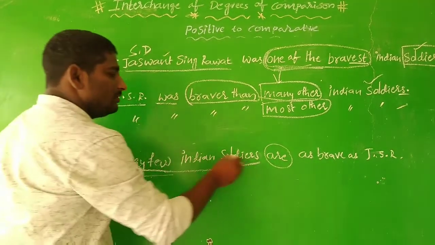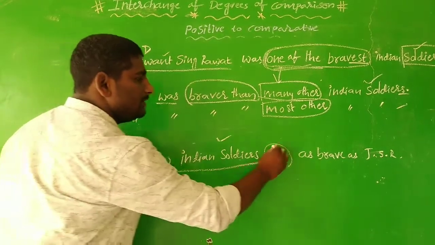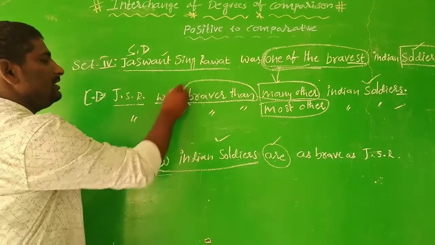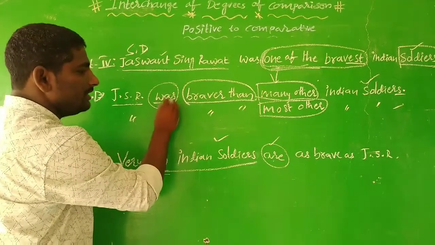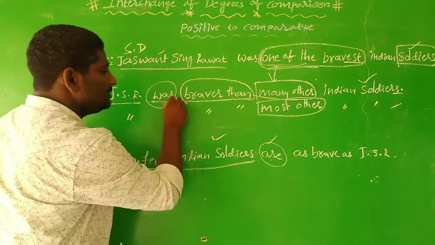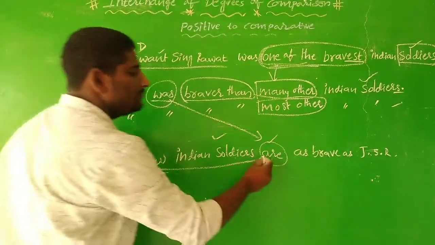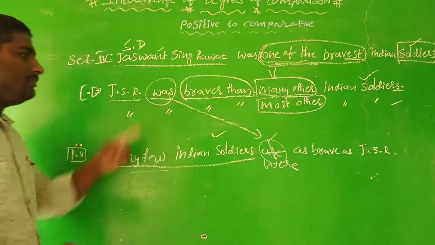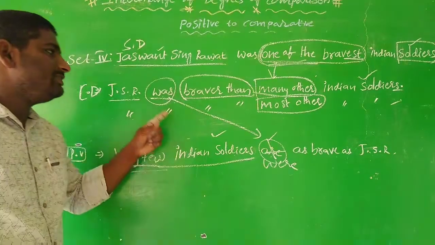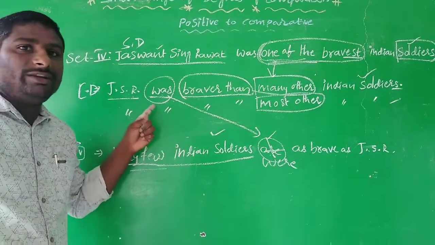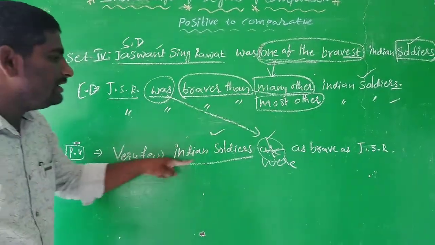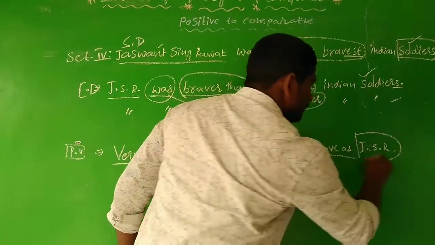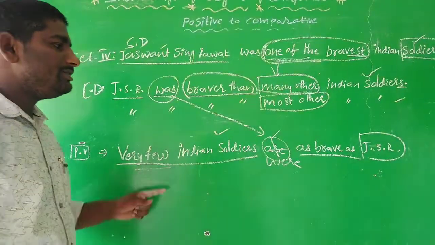So Indian soldiers, it is plural form. That's why we used the helping verb in plural form. Here Jaswant Singh is singular, so "was" is there, and you cannot use "is" or "are". So that's why you need to make it a singular verb. The tense is also something you need to remember. In which tense it is expressed is also very important. So, very few Indian soldiers were as brave as Jaswant Singh Rawat. This way you need to understand.